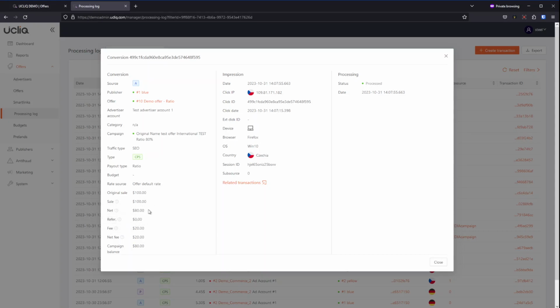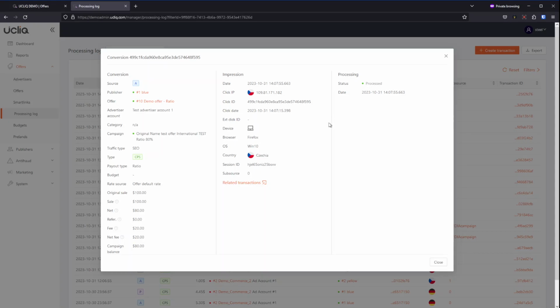Net is the amount paid to publisher, $80. There are no referrals. Fee is what you retain as an operator. That's $20, and net fee is basically fee minus referrals. Because referrals are zero, it's $20. Campaign balance is $80 because we have credited $80 to this campaign of the publisher offer campaign. So it's a positive balance, and we keep track of all balances for all campaigns.